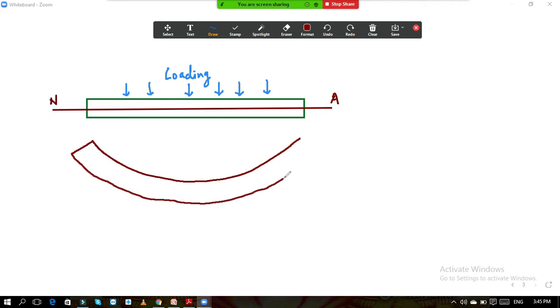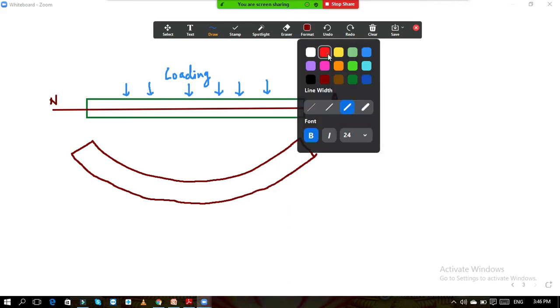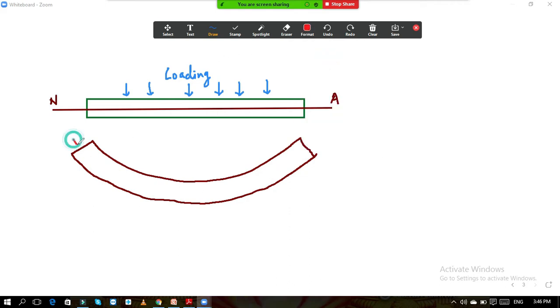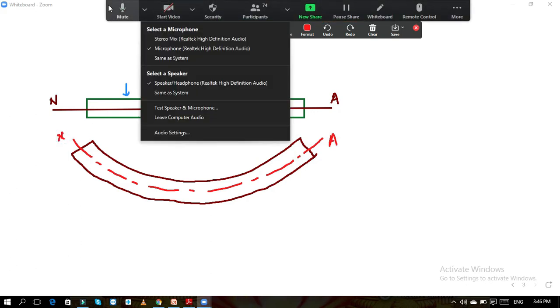Already you have studied the assumptions and all these things in bending stresses. Now again if I draw the neutral axis, this is the neutral axis. This is the line of neutral axis. Again in this condition also we assume that on the neutral axis there is no compressive force and no tensile force.